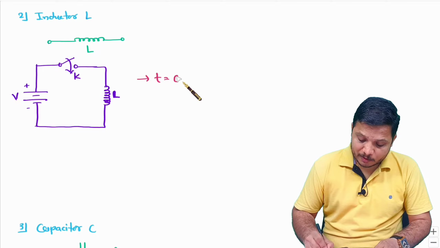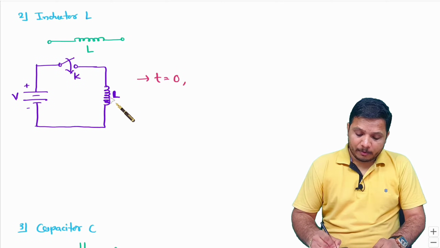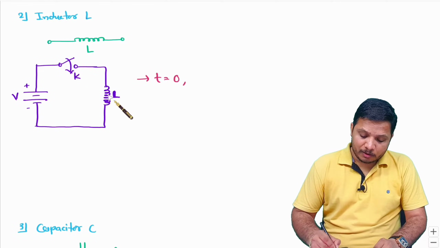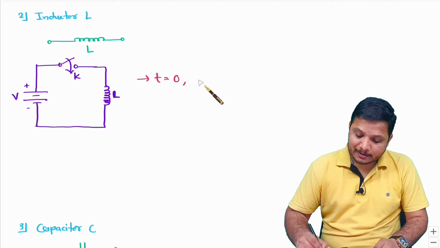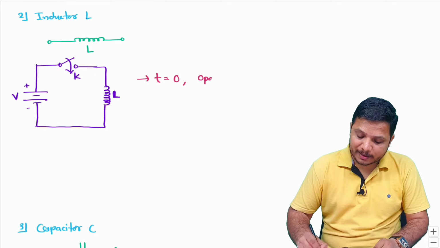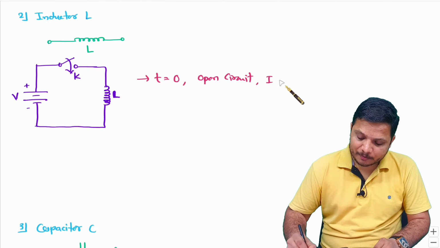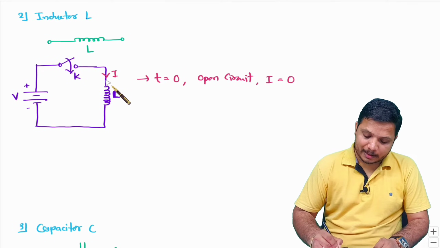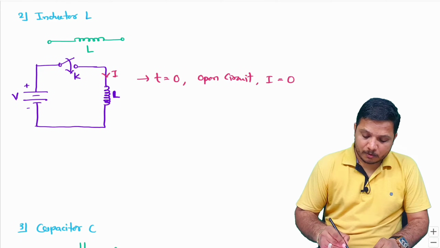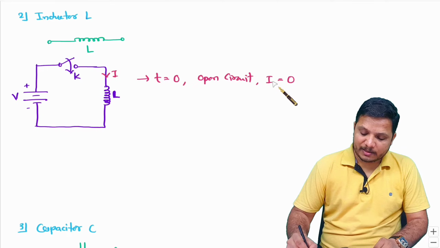At time t equals 0, when I press this switch, the inductor will act as an open circuit, and as the inductor is acting like an open circuit, you will observe that current I will be 0 in this inductor. So when you press this switch initially, the inductor will act as an open circuit, current I will be 0.